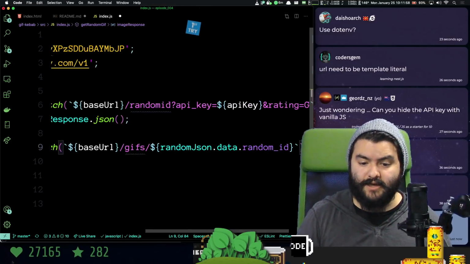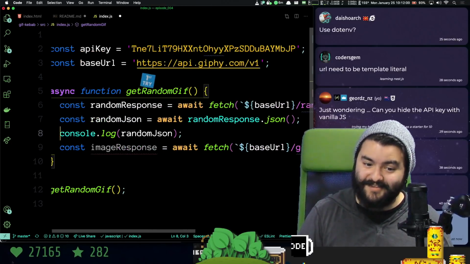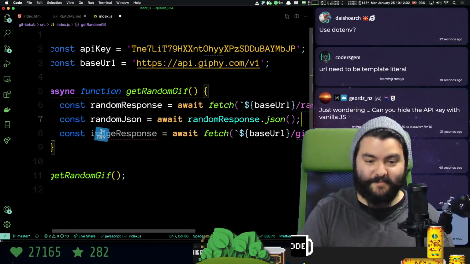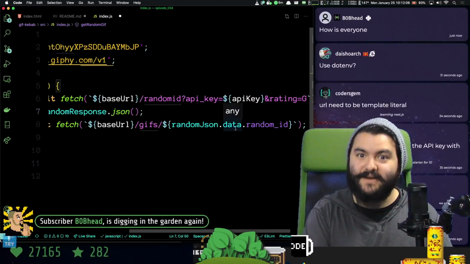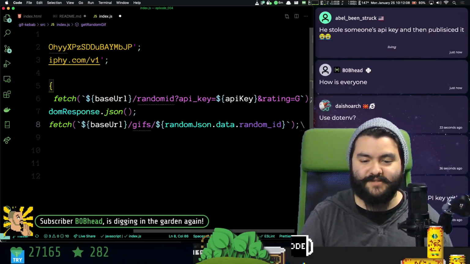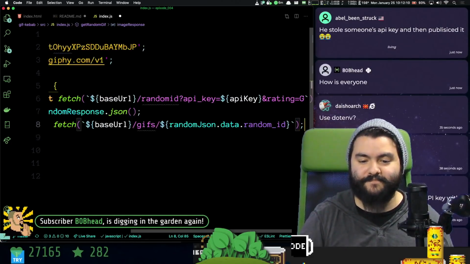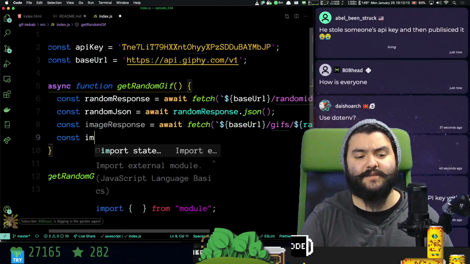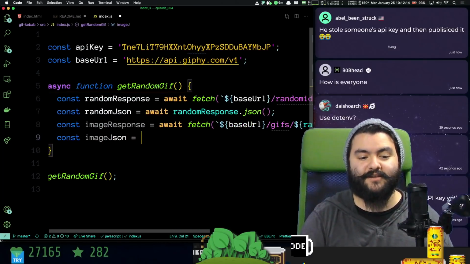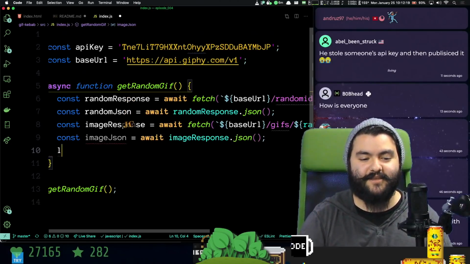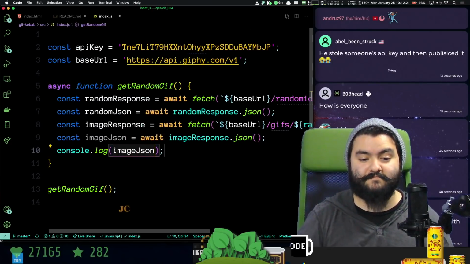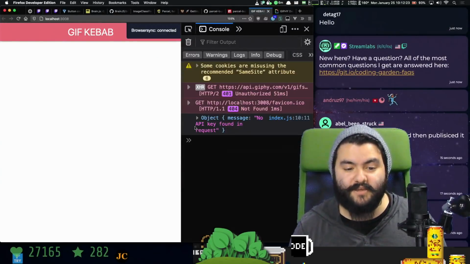Great. So if we've done everything correctly, we should be able to make a request to get the random ID, then use that random ID to get the image information. So let's go ahead and parse this as JSON and see what we get back. So we're going to call this the image response JSON. And if it works, we can just add the image to the page.